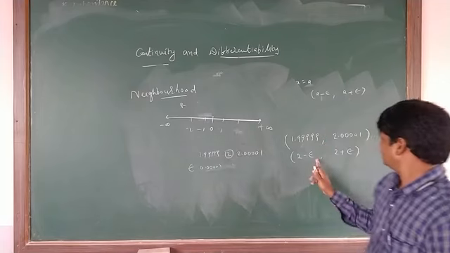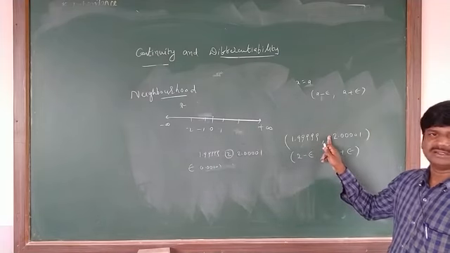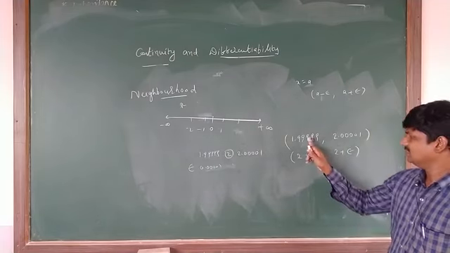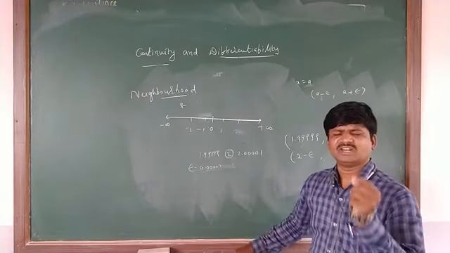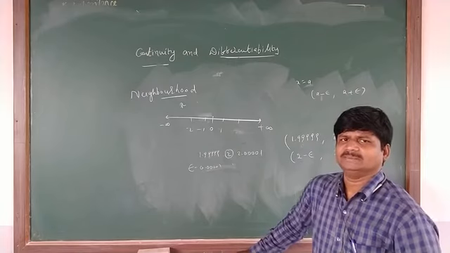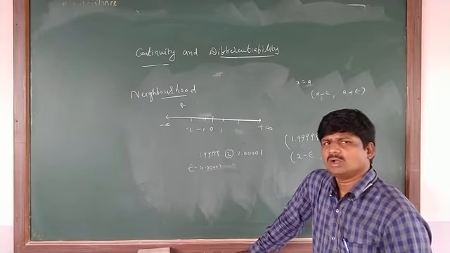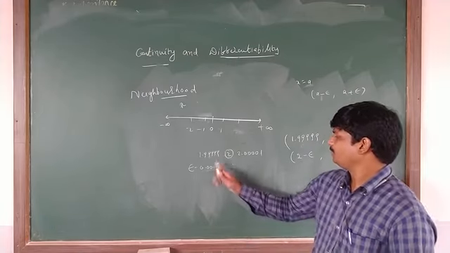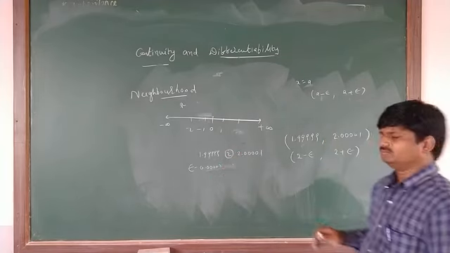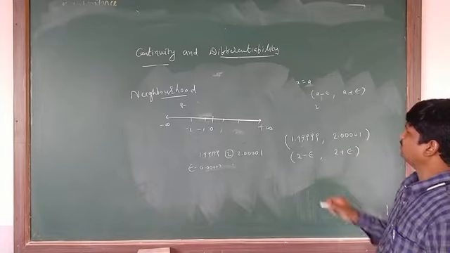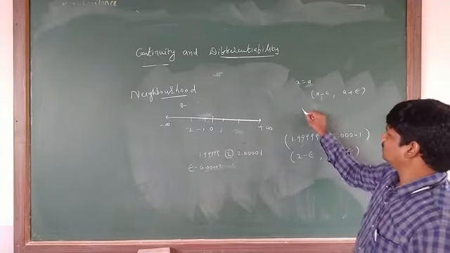Like this, here 2 is there. Between these two, 2 is there, not? Epsilon means a very small quantity which we are removing from this point and adding to this point. Whatever value you take, suppose I have taken 5.